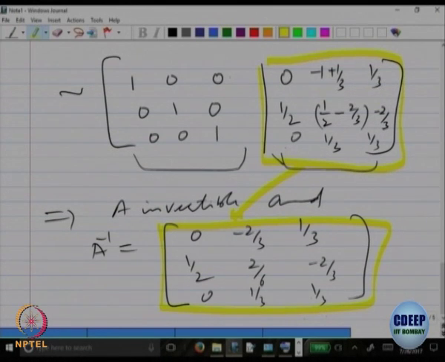Right. So, this theorem which we proved, that A is invertible if and only if it is a product of elementary matrices, not only tells us how to check whether a matrix is invertible or not, at the same time it gives us an algorithm for finding the inverse also, right. It checks and finds both. So, what you do: take the matrix A, and along with it write the identity matrix of the same order.